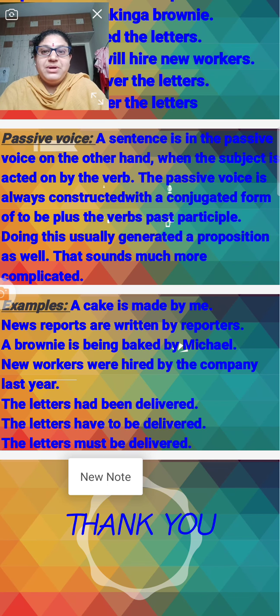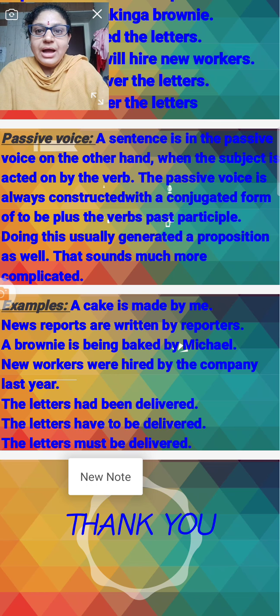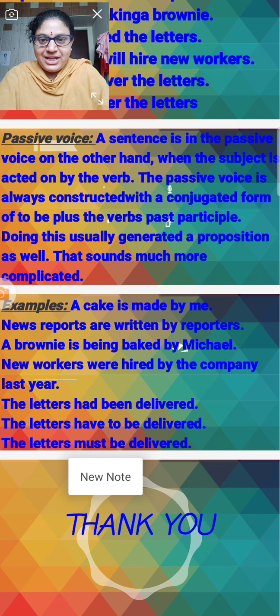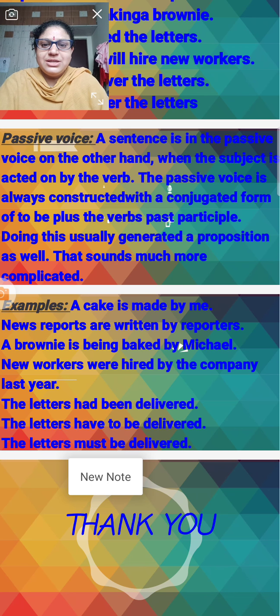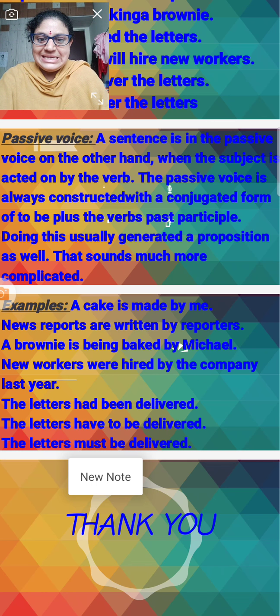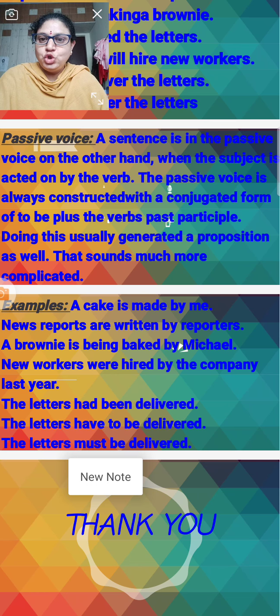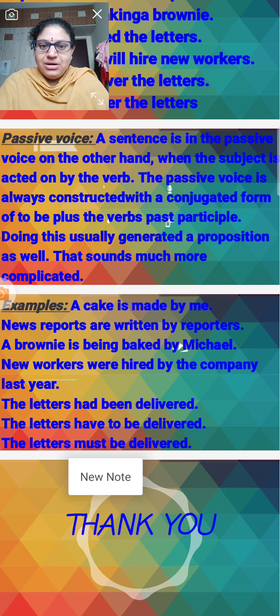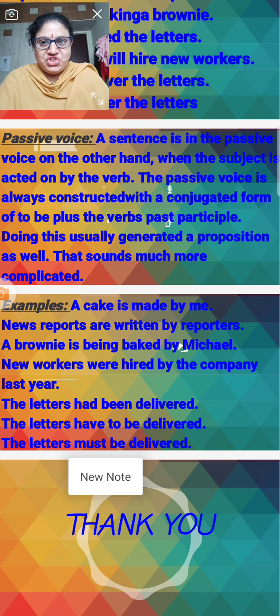A cake is made by me. I make a cake. I made a cake. A cake is made by me. So here the subject is changed. So then the verb also changes. Right? Is and me. Made and me. So the subject is changed and the verb is also changed.